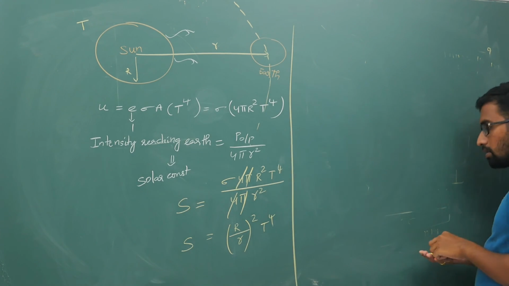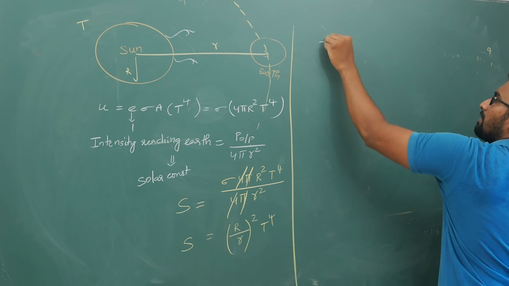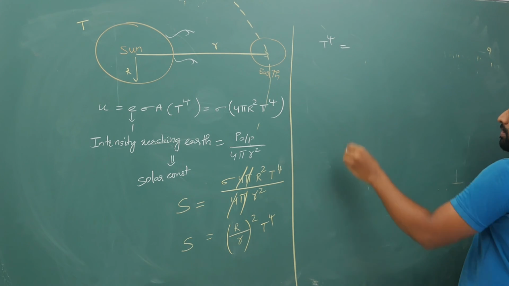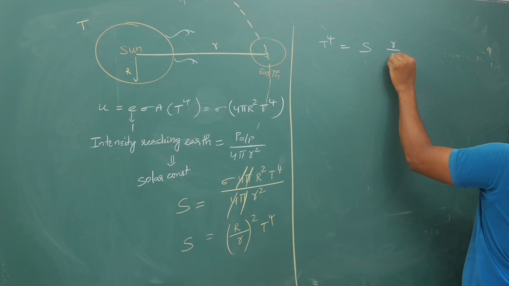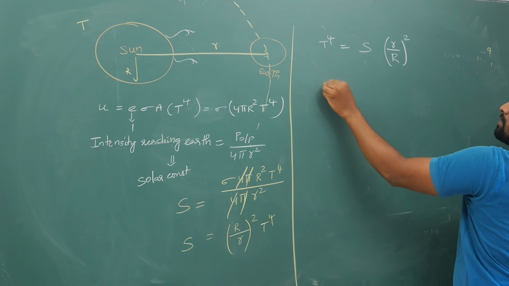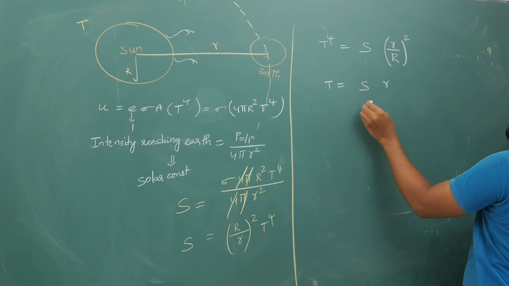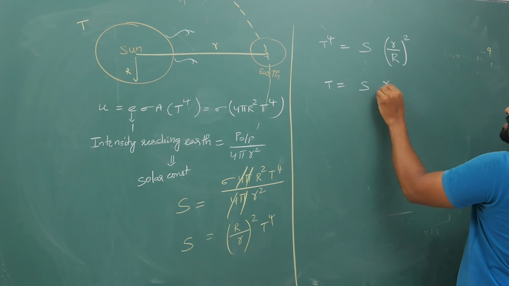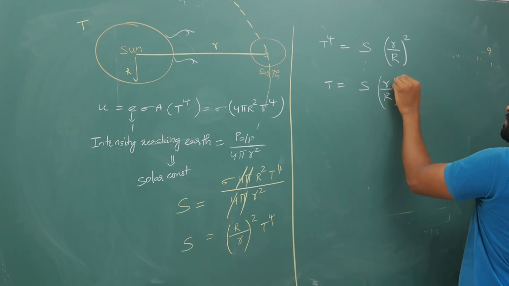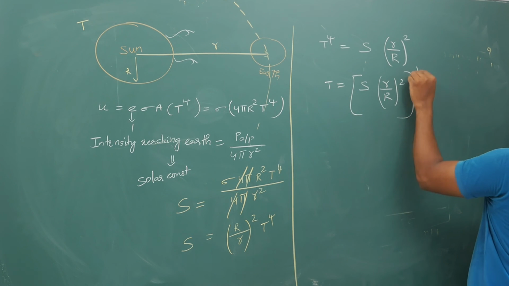From here, T power 4 is S into (r by R) whole square, divided by sigma, so the temperature is (S r square by sigma R square) whole power 1 by 4.